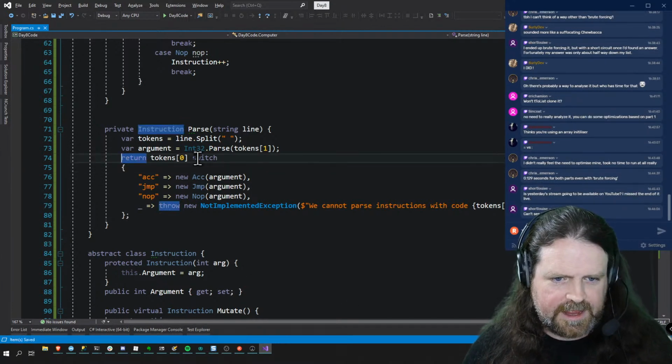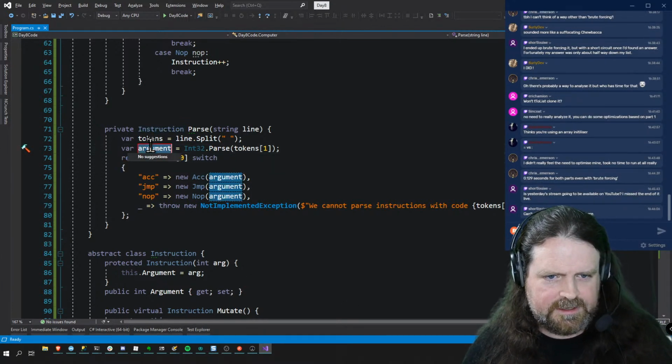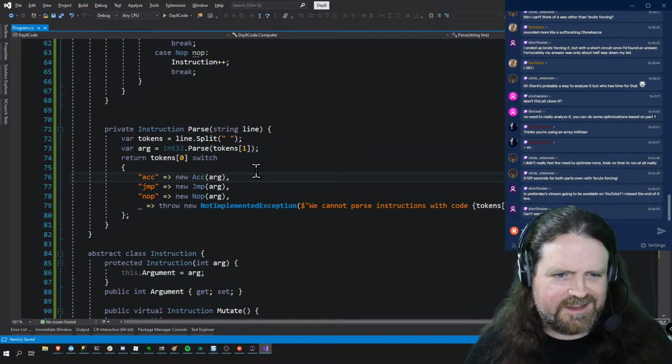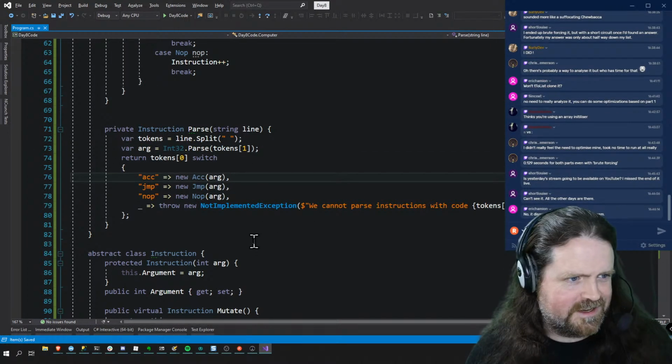So return circumscript arc argument. Let's make that arg because it's smaller. Yeah, there we go. Right, token split. That's fine.